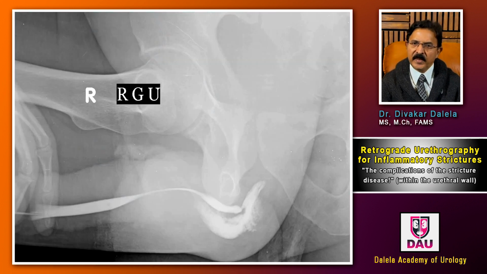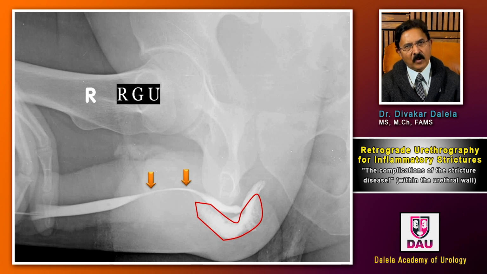In another retrograde urethrogram film, this is a rather long penobulbar stricture marked by golden arrow, and you see here marked by red outline an abscess cavity. First it formed extravasation of urine and later it got infected to form an abscess cavity. So on a retrograde urethrogram film, to say whether it is extravasated urine or abscess stage is difficult. But you can certainly say that the contrast has leaked out of the urethral lumen, so it will be either of these.